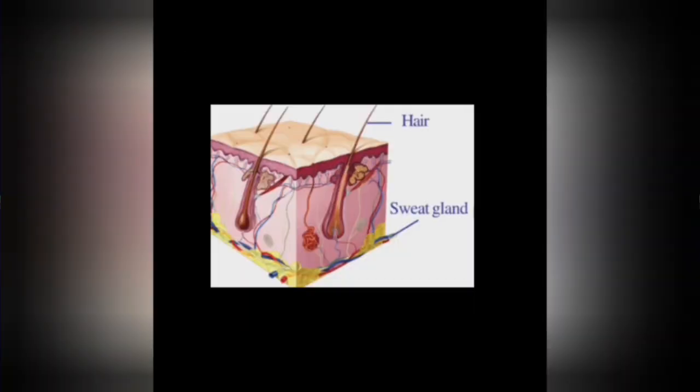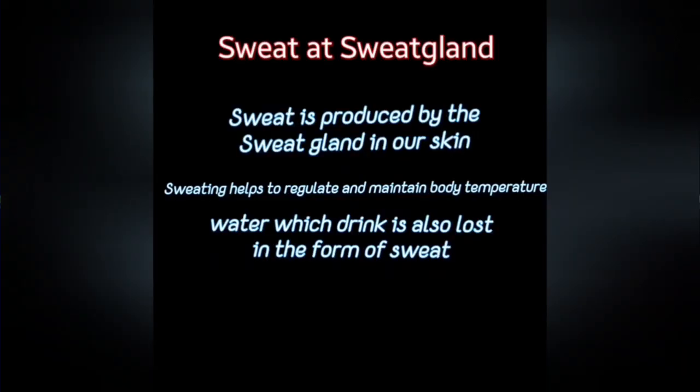In this picture, you can see the sweat gland and our hair. This sweat gland produces sweat. Sweat and sweat gland. Sweat is produced by the sweat gland in our skin. Sweating helps to regulate and maintain body temperature. Water which we drink is also lost in the form of sweat. So let's have a look at the model of our skin.